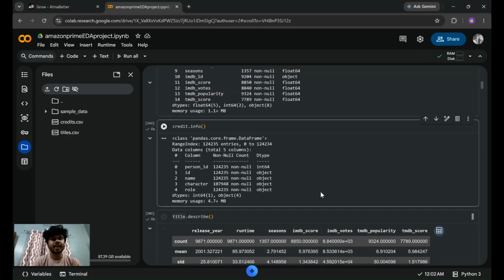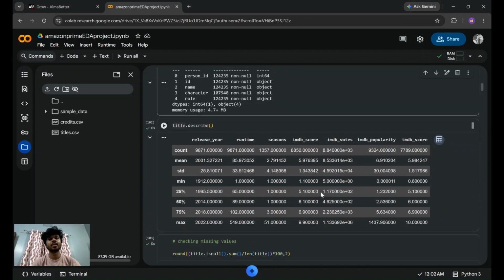So after that, I used describe to look at the numeric columns, the count, mean, standard deviation, minimum, percentiles, and max.